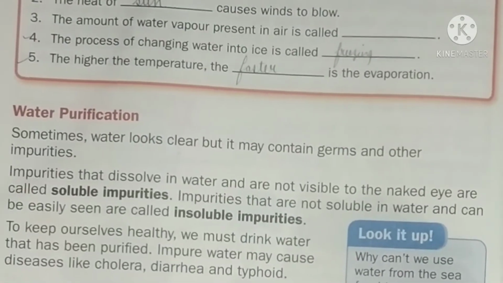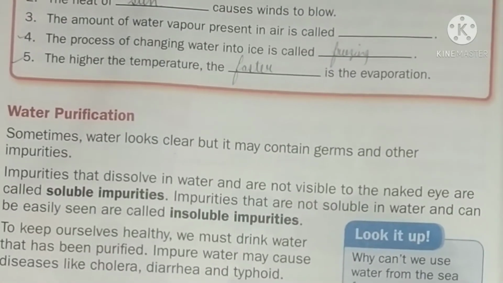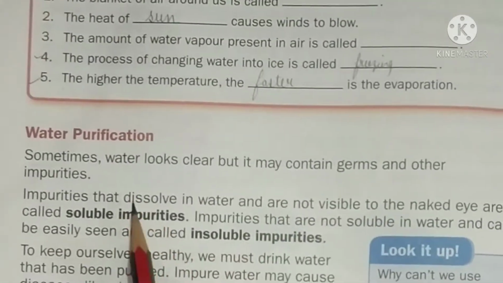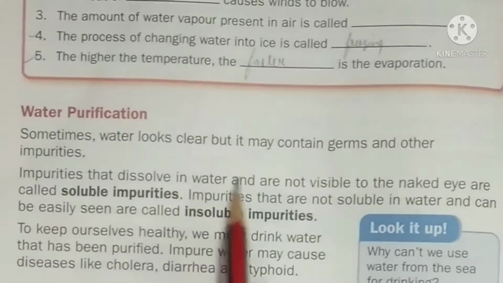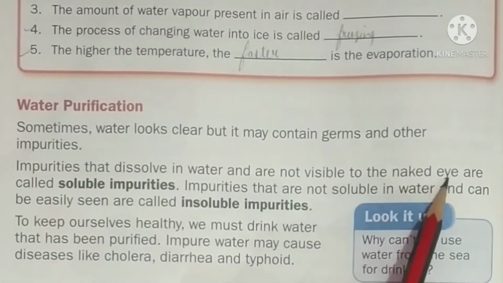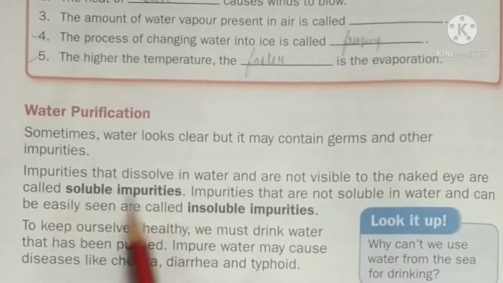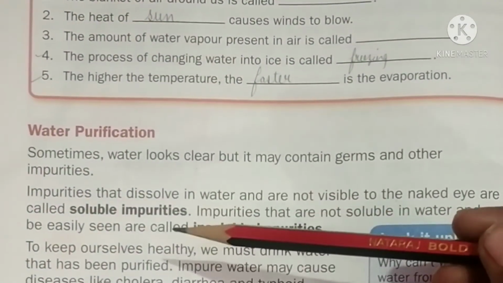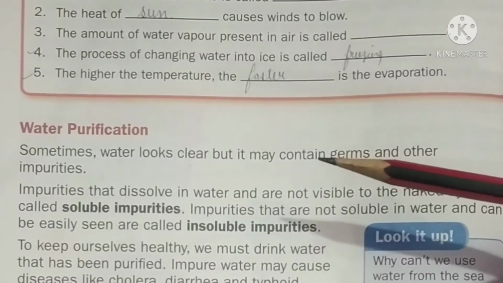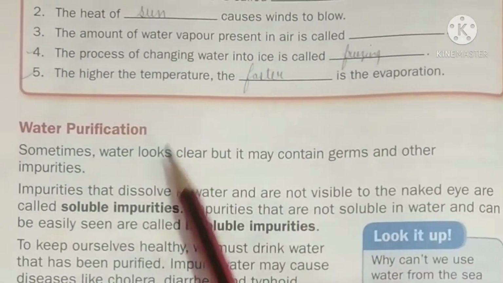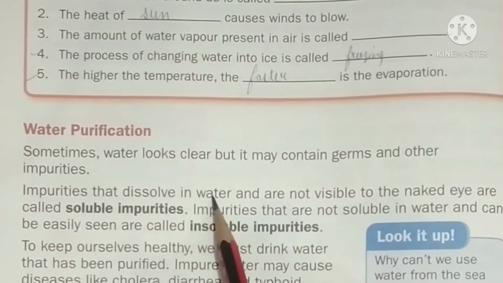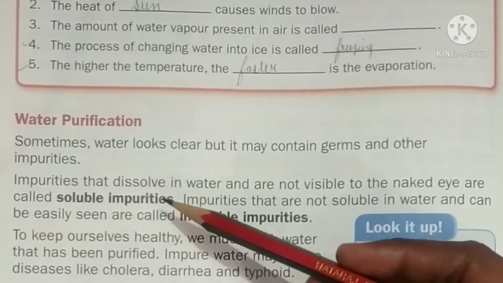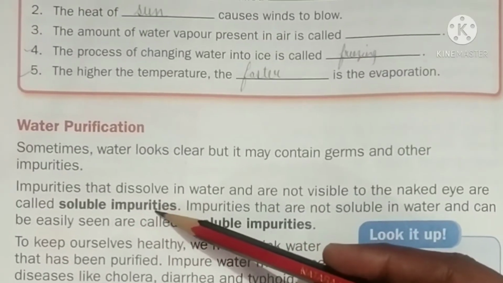Sometimes we can see that water is clear, but we cannot see the germs that are in the water. Impurities that dissolve in the water and are not visible to the naked eye are known as soluble impurities. If the dust or anything is fully dissolved in the water and we cannot see it with the naked eye, then these are known as soluble impurities.